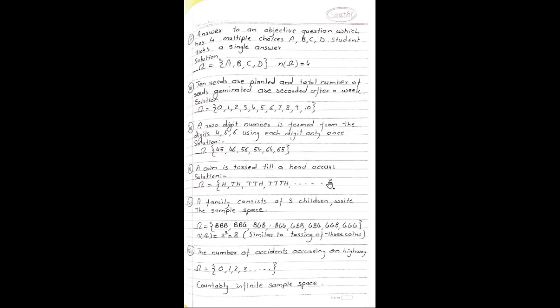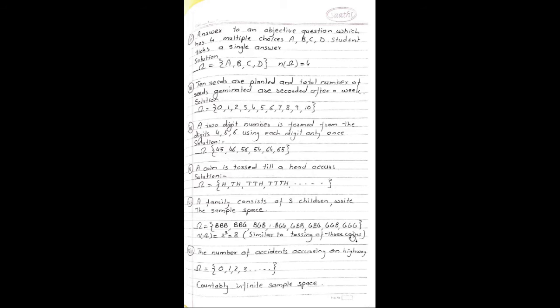Next example. A family consists of 3 children. Write down the sample space omega. We can write the sample space omega as boy or girl for each child, giving 8 sample points in sample space omega. This sample space is exactly similar to tossing 3 coins.